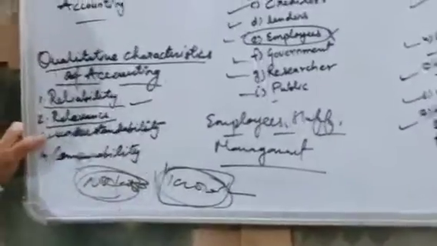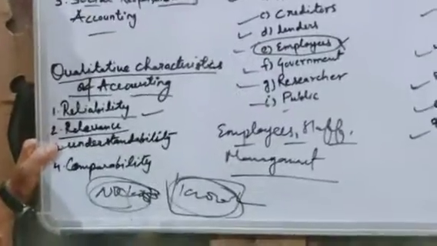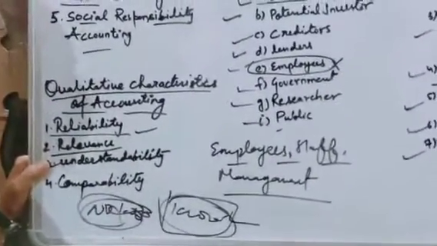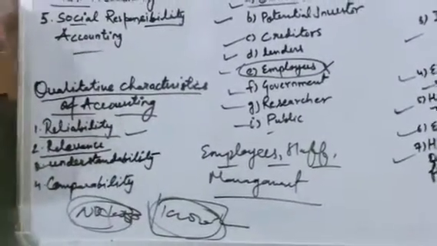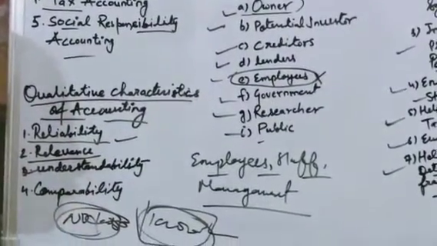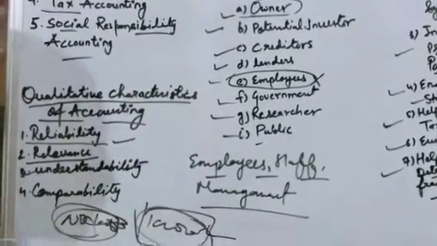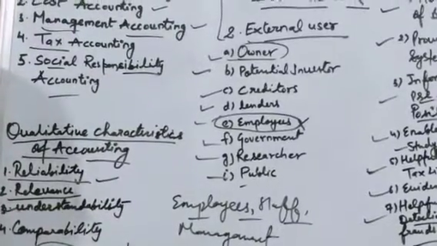Then understandability means you have to show your accounts in such a simple and understandable manner that everyone can get the information about it. You should present your accounts by following all the rules, techniques, and principles which are universally accepted. Then only your accounts will be acceptable and understandable for everyone.